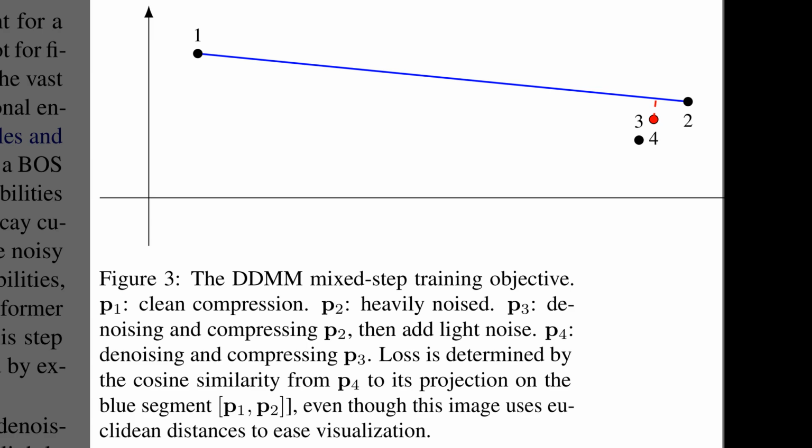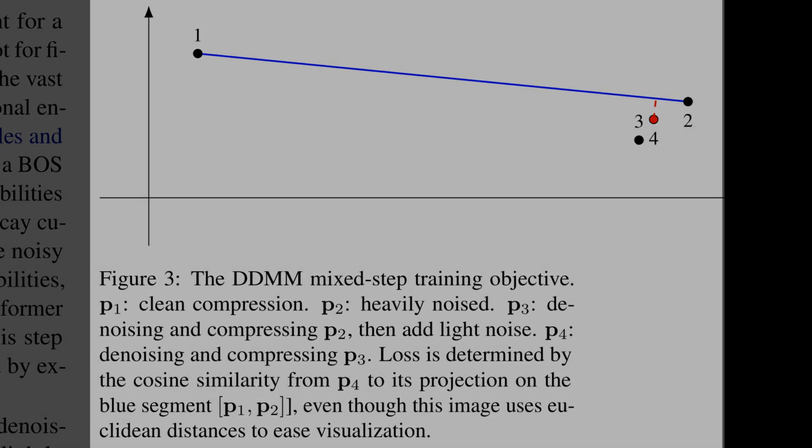denoising diffusion mixed model. Here, point 1 at the top left represents the clean target compression vector, while point 2 on the far right is the heavily noised version. The blue line connecting them defines the ideal trajectory for removing that noise. The model attempts to recover the signal, producing the intermediate points labeled 3 and 4. Crucially, the loss function forces these predictions to project onto that blue segment, ensuring the denoising step moves strictly toward the clean data rather than drifting into unrelated parts of the latent space.